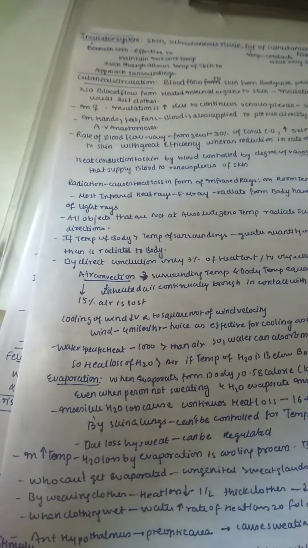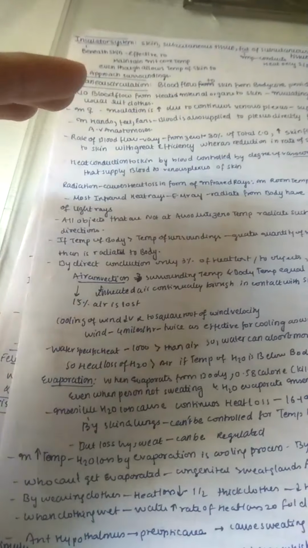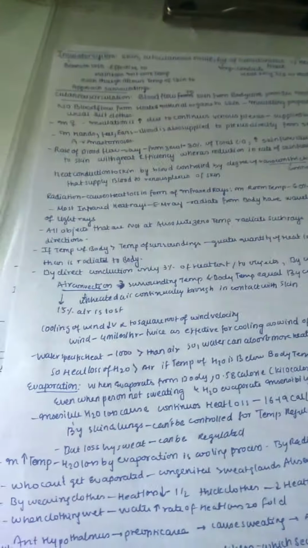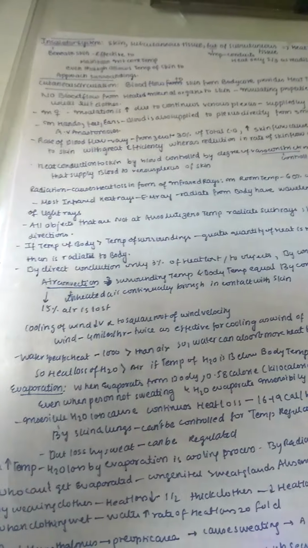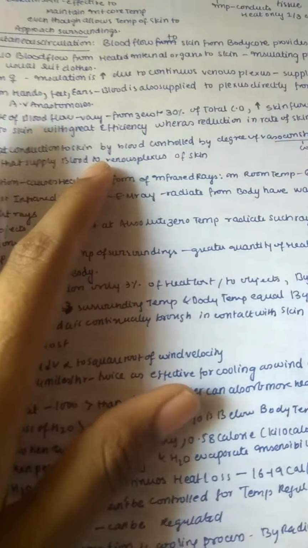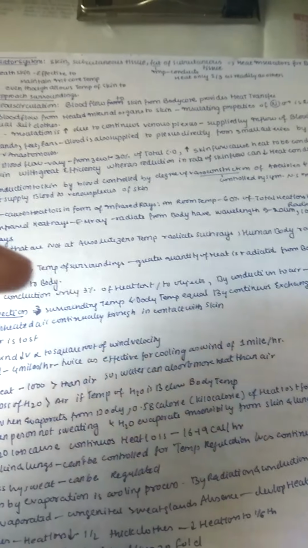But when skin temperature is low, you can understand that from the internal core of the body not that much heat is coming up to your skin. So by the skin temperature we can easily find out how much heat is coming from our internal body. Heat conduction to the skin mainly by blood is controlled by the degree of vasoconstriction of arterioles and AV anastomosis that supply the blood to the venous plexus of the skin. Whenever there is vasoconstriction, the blood flow is decreased, and so there is heat retention in the body.